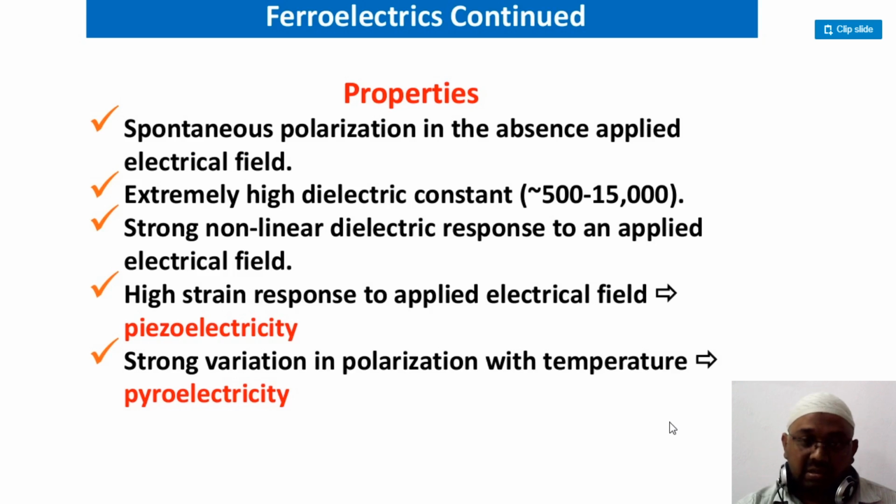It is a characteristic of the dielectric material which signifies its storage capacity for potential. An extremely high dielectric constant means it can store more potential. And there is a strong nonlinear dielectric response to an external electric field.